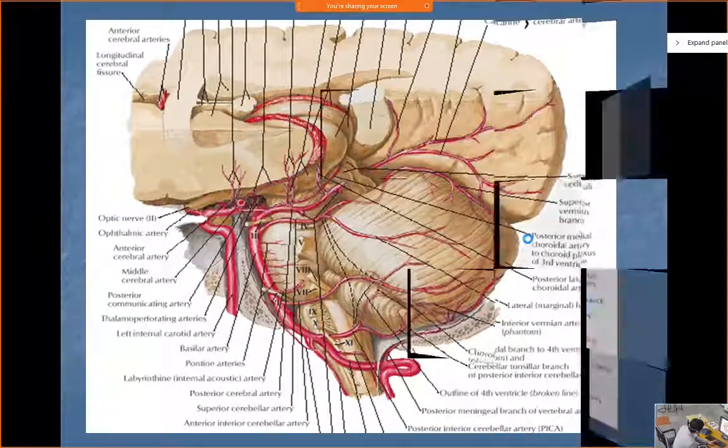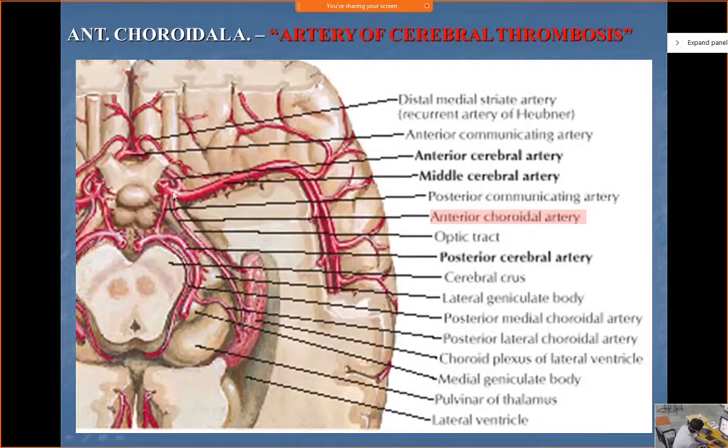Okay. Now if you see again this picture, this is a cut section where we have horizontally cut the part of the cerebral hemispheres to see the cortical branches in fact. So this is the internal carotid. What is this?